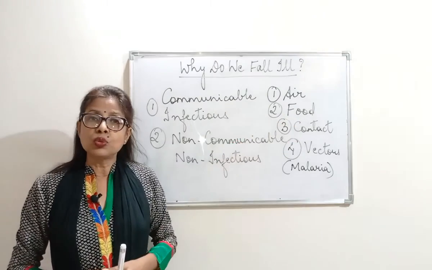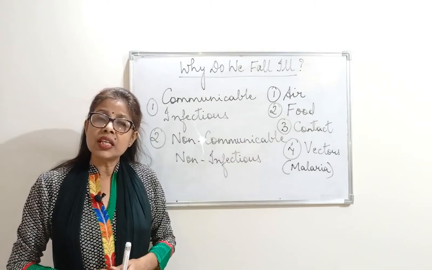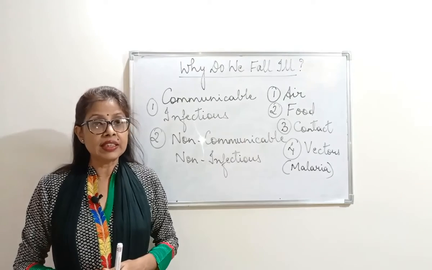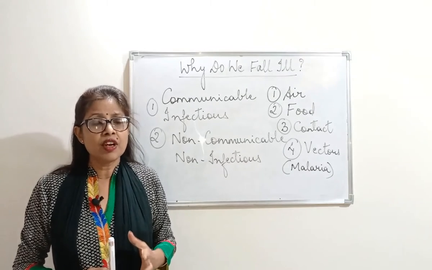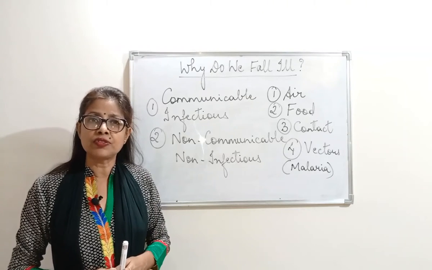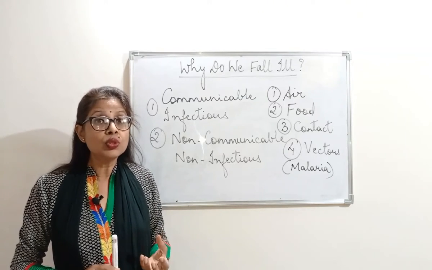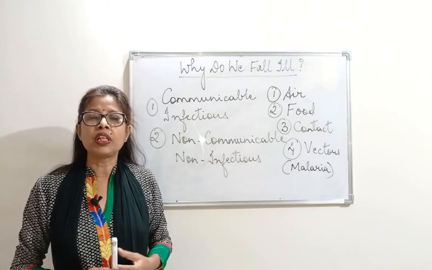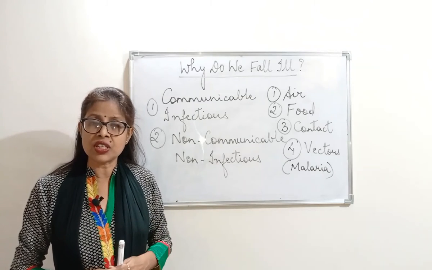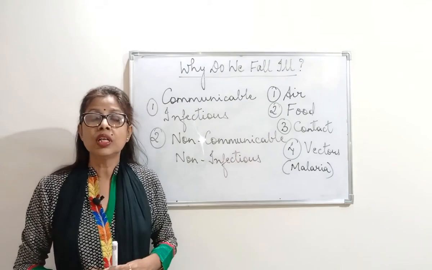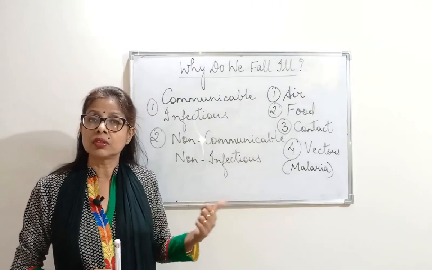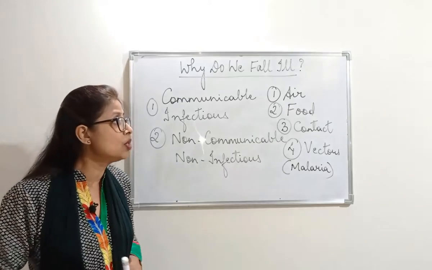Next comes food. Food is a major reason where diseases spread. It spreads when we have contaminated food. Sometimes food which is not properly cooked transfers diseases. The best example of food is typhoid.